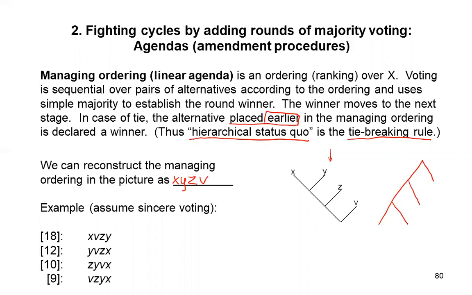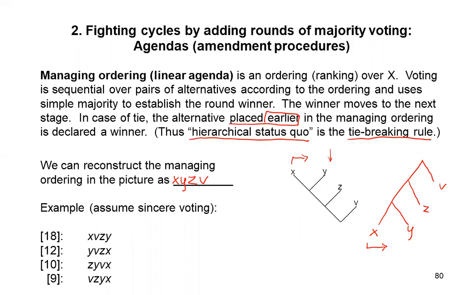Both versions may appear in the literature. So we can go from down to up, X, Y, Z, V. What is more important than the vertical dimension is that the ordering of those alternatives is the same, going from left to right. So X, Y, Z, V.